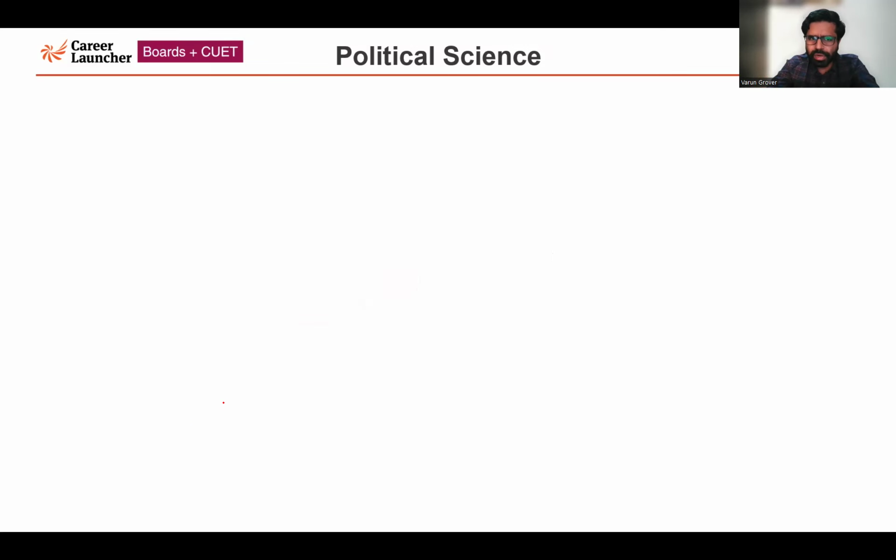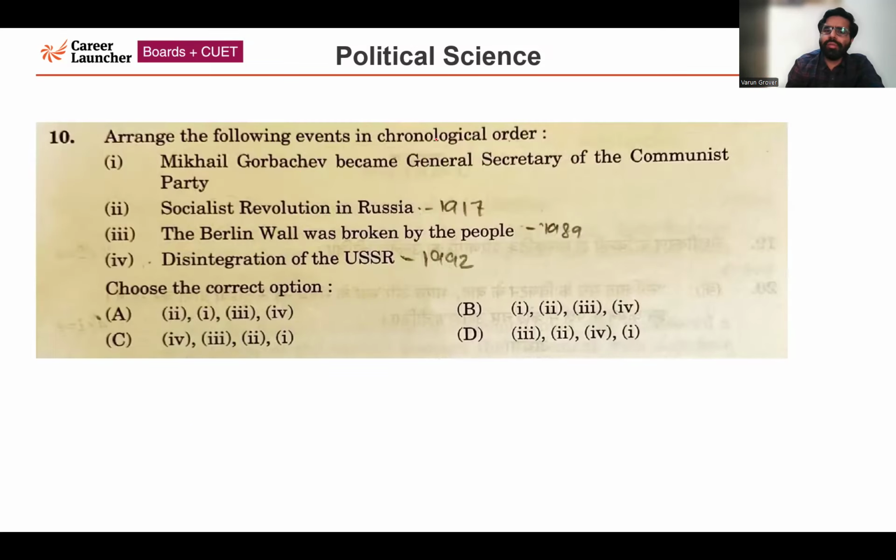Next question, question number 10. Arrange the following events in chronological order. Options are given. Point number 1, Mikhail Gorbachev became General Secretary of the Communist Party. This event happened in 1985. Socialist revolution in Russia, famously under the leadership of Vladimir Lenin, also known as the Bolshevik Revolution, happened in 1917.